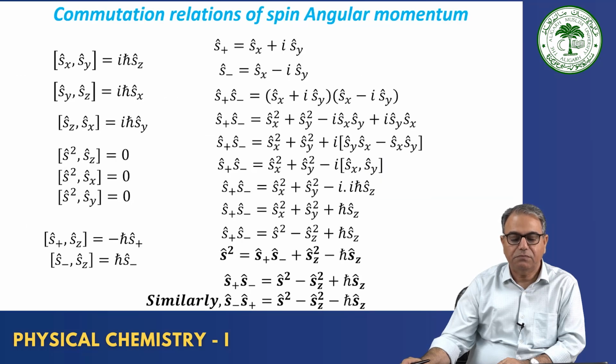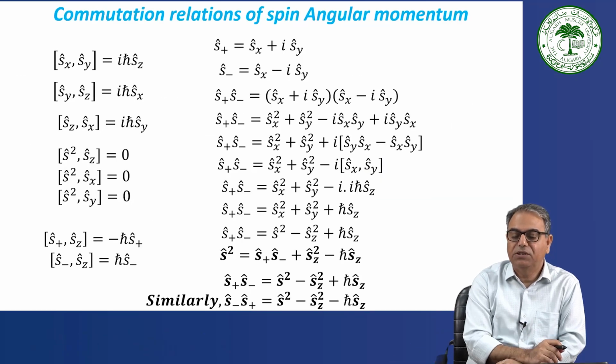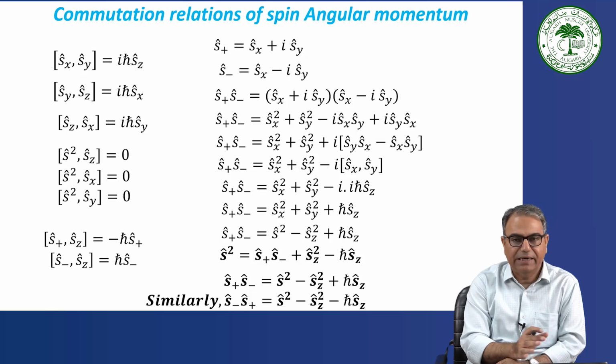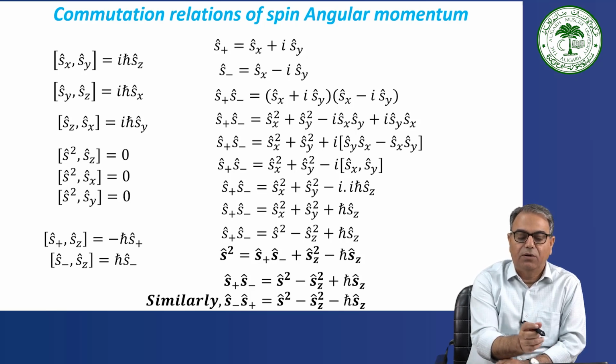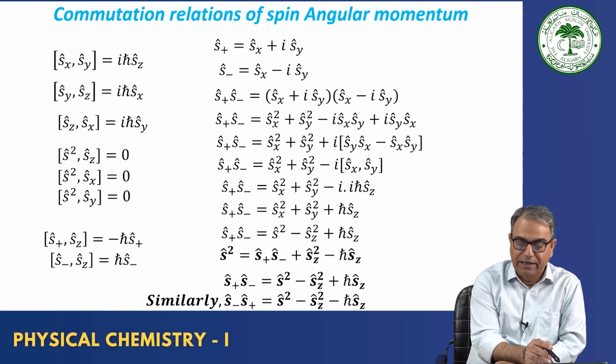Okay. And now the commutation relations of spin angular momentum we can write exactly in the same way as we have written for orbital angular momentum. For orbital angular momentum, you have written [Lx, Ly] is equal to i h cross Lz. So it is [Sx, Sy] is equal to i h cross Sz. [Ly, Lz] was i h cross Lx, so [Sy, Sz] is i h cross Sx. [Lz, Lx] was i h cross Ly, now it is [Sz, Sx] is i h cross Sy.